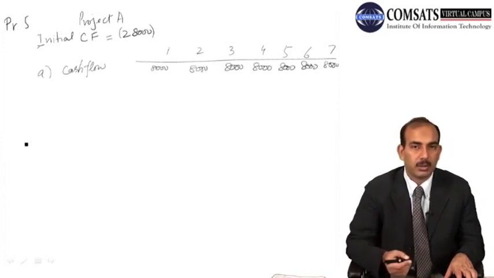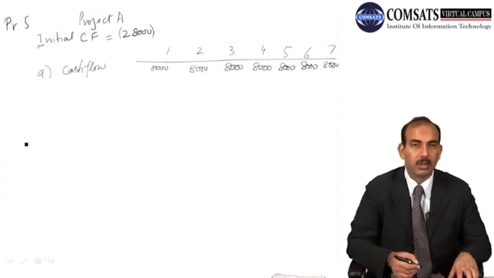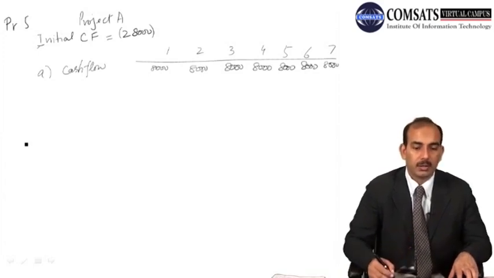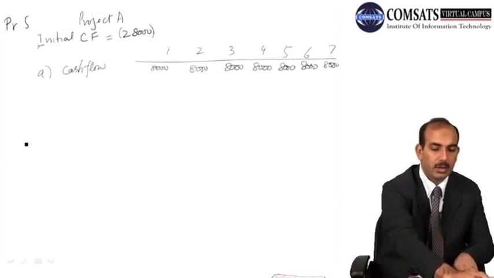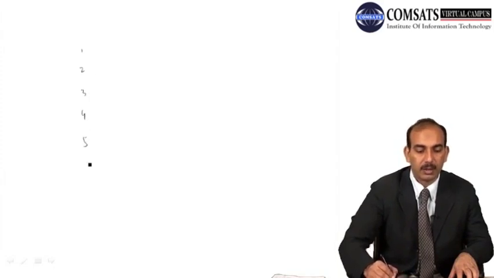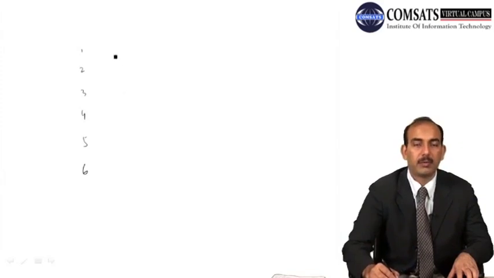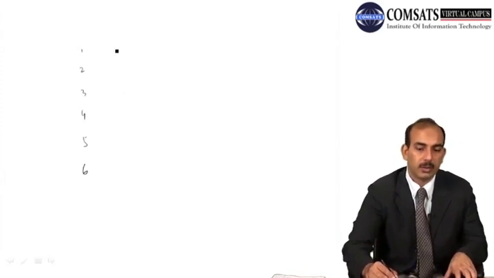You can also determine it by yourself, so let me give you a working in the next slide. For 5 years, in the first, second, third, fourth, fifth and sixth year, we have to find the depreciation rate under the Modified Accelerated Cost Recovery System.